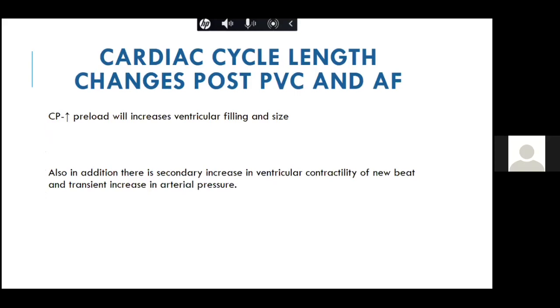Now, this is again one important thing, that is cardiac cycle length and post PVC. This is not something which you get every day during your examination, because it is very difficult to get a PVC during your cardiac examination. However, if you have a premature ventricular contraction, that is a missed beat, it makes too many changes to your examination findings.